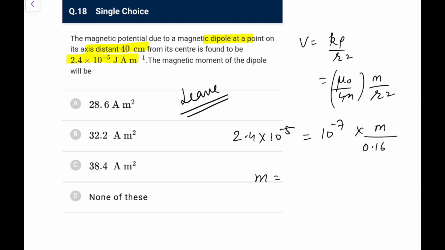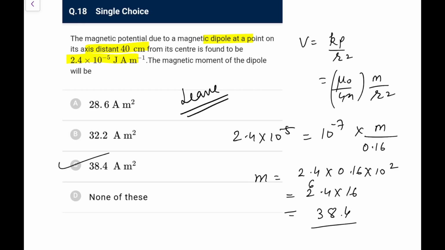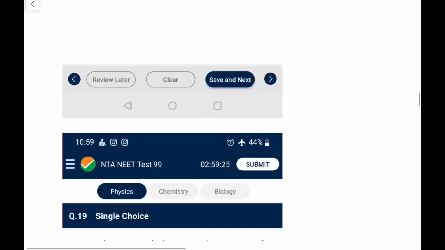So this magnetic moment comes out as 2.4 into 0.16 into 10 to the power 2 if I make it. So 2.4 into 16, 16 4s are 64, 16 2s are 32, 32 plus 6, 38.4. You can go for option C, but typically we don't generally talk of magnetic potential. Next.